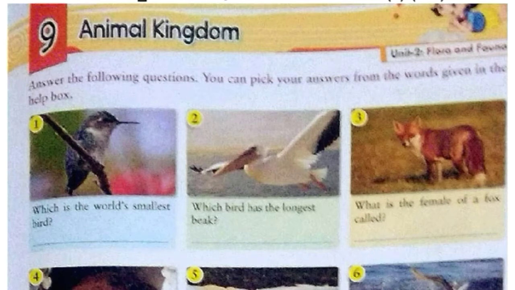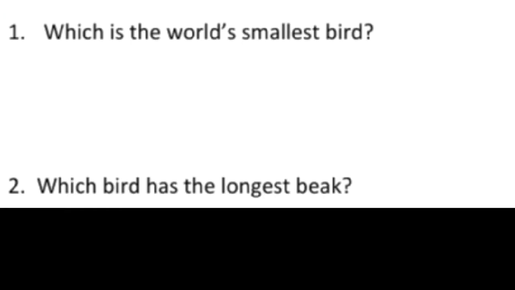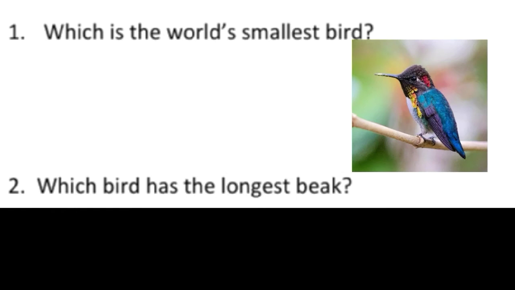So let's start with our exercise number 9, that is Animal Kingdom. Here we can see the picture given with each question and can guess the name of these animals. So scholars, here is our question number 1. Which is the world's smallest bird?